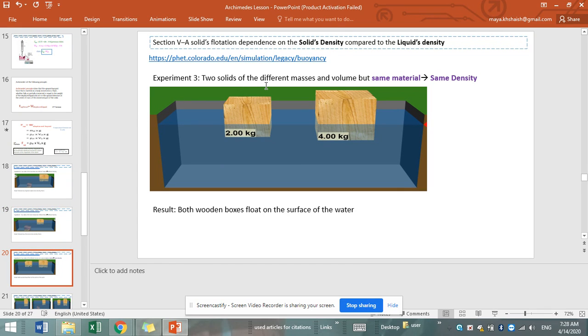Experiment 3: two solids of different masses and volumes but the same material. Here we have two different cubes. They neither have the same volume nor the same mass, but they are made of the same material. This means that they have the same density. The result was that both wooden boxes float on the surface of the water.